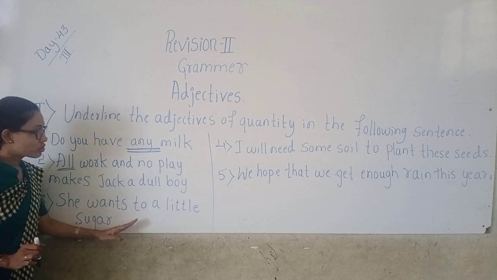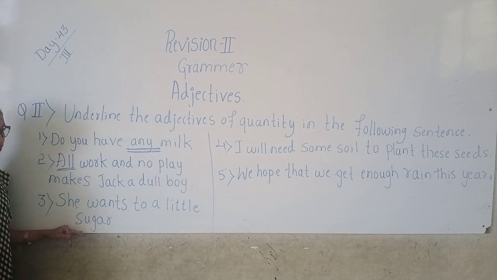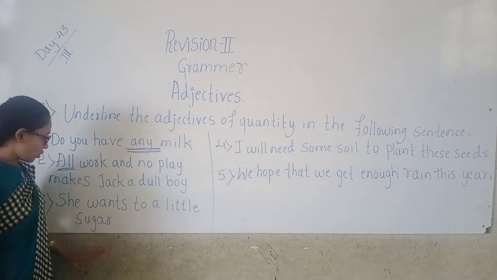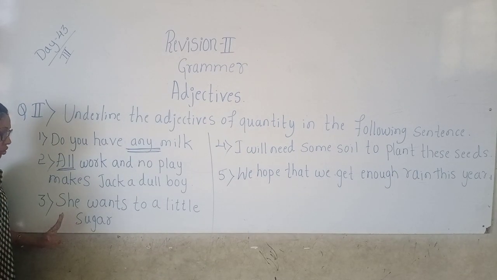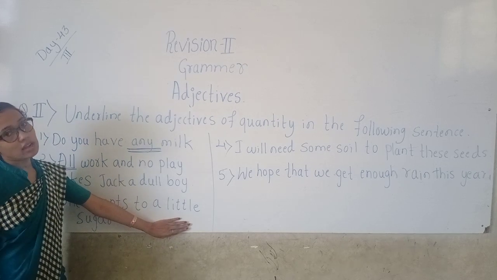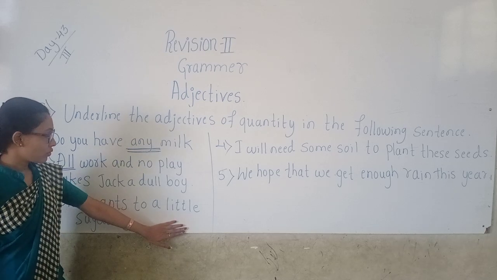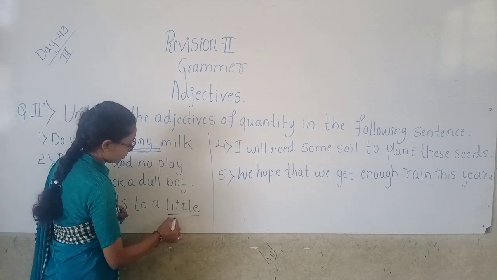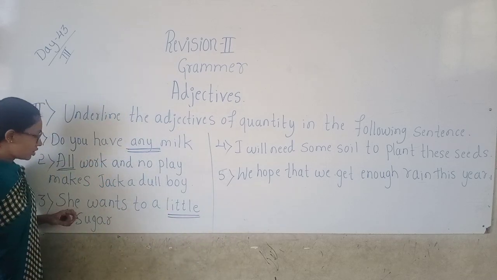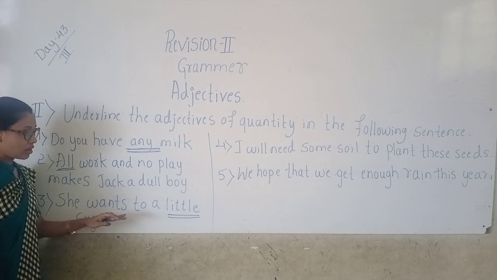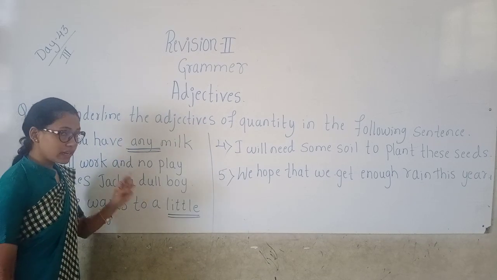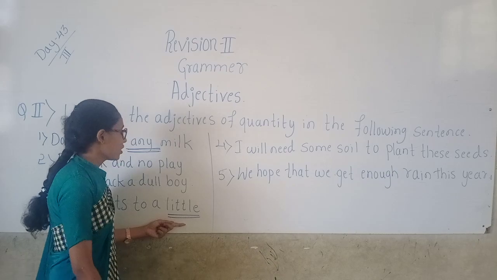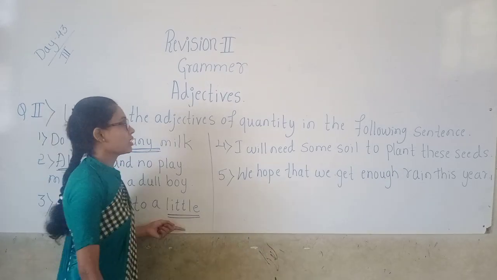Third one is, she wants a little sugar. So how much sugar does she want? Yes, it gives the answer for the question how much. So which is the answer here? Little. She wants a little sugar. How much sugar does she want? Little. So little is the adjective of quantity.